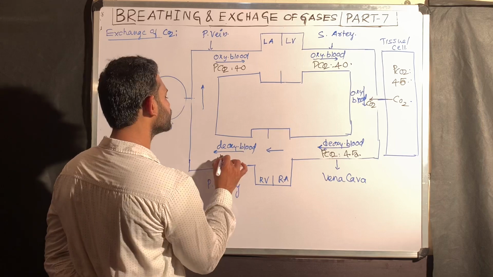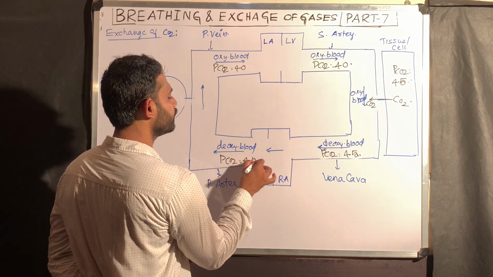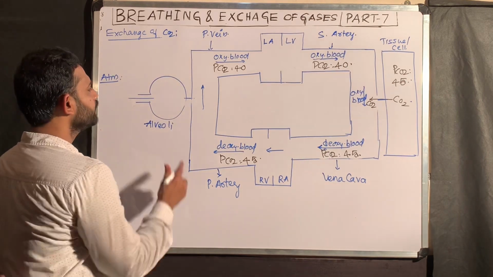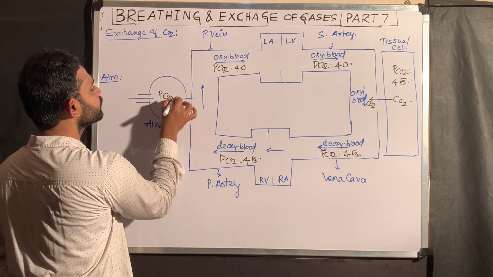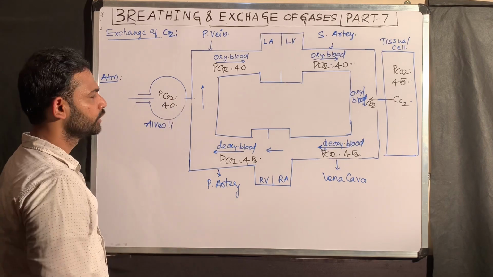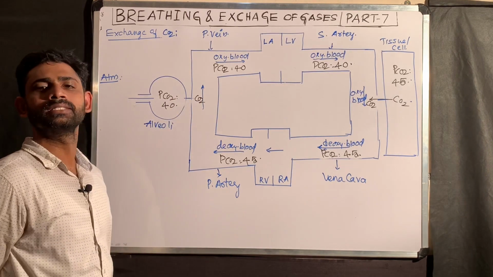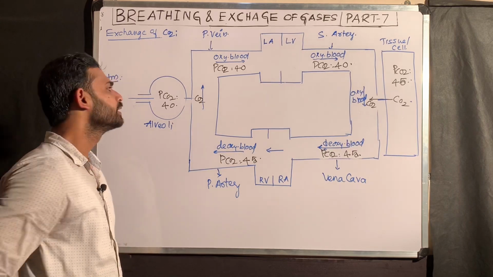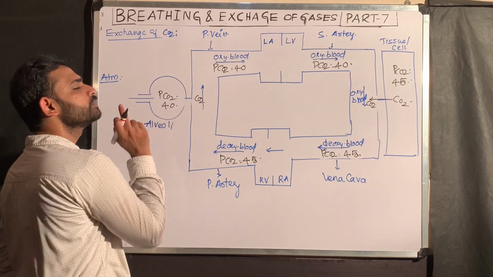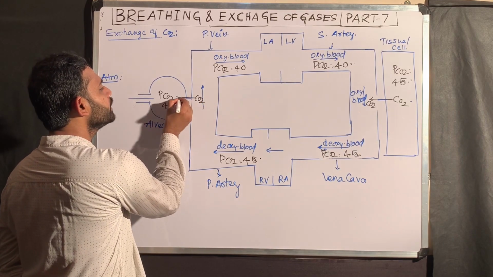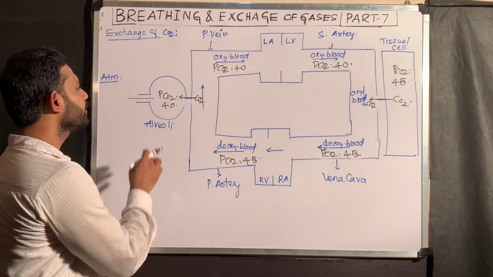That deoxygenated blood finally reaches the alveoli through the pulmonary artery. Here in the alveoli, what is the PCO2? That is 40. When the deoxygenated blood reaches here, its PCO2 is a high concentration of 45. Compared with the alveoli, PCO2 is high, so carbon dioxide diffuses from here to the alveoli.